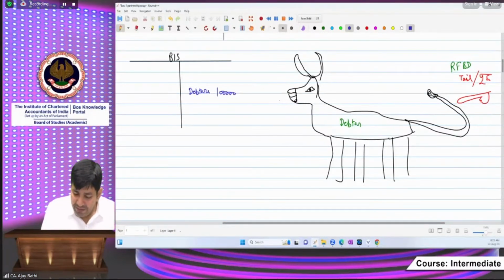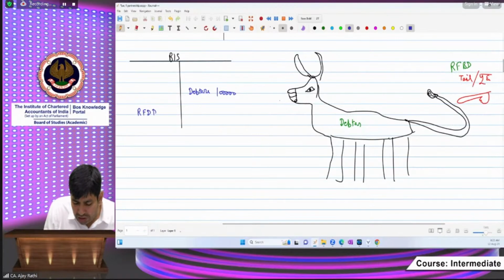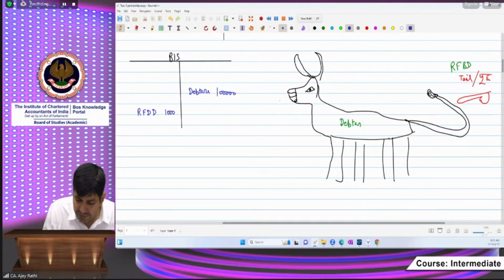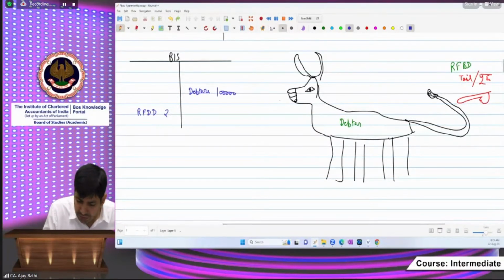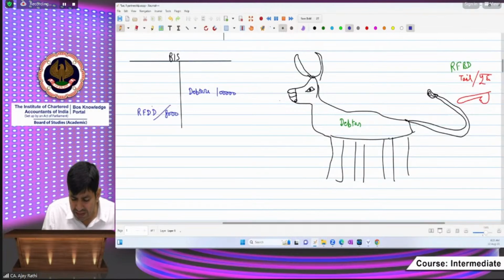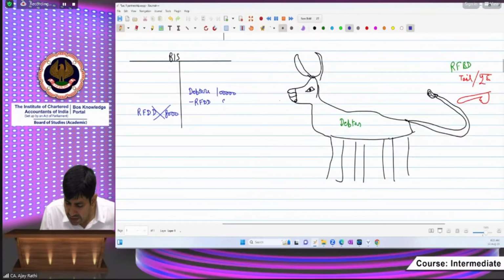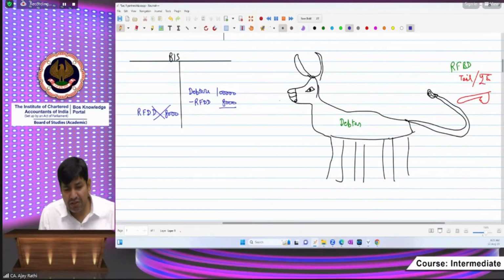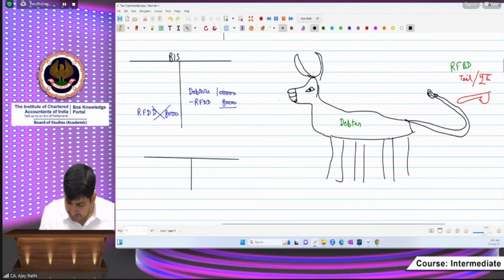Okay, beta. There is the reserve for bad debts. Those have a credit balance, shown only for presentation purposes. Suppose 8,000 is reserved for bad debts. Only for presentation purposes, we are showing that credit balance as a reduction. That is 8,000. Now this is the balance sheet, and now we are transferring to the realization account.